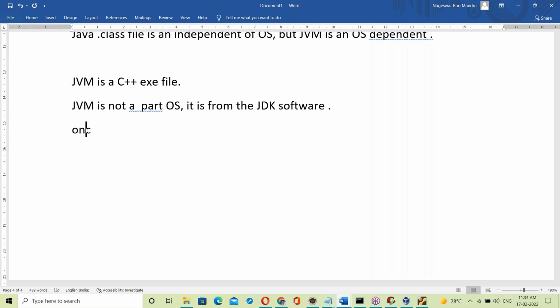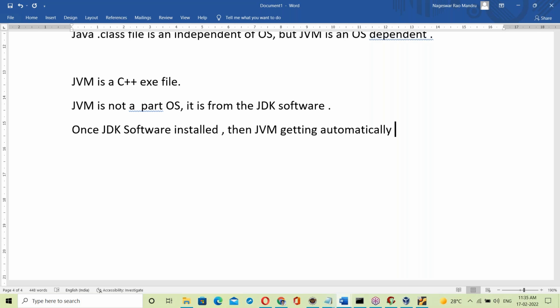Once the JDK software is installed in your system, you get the JVM automatically.